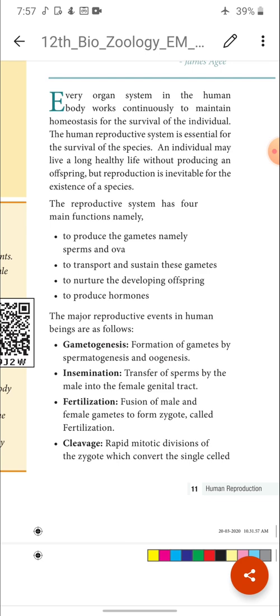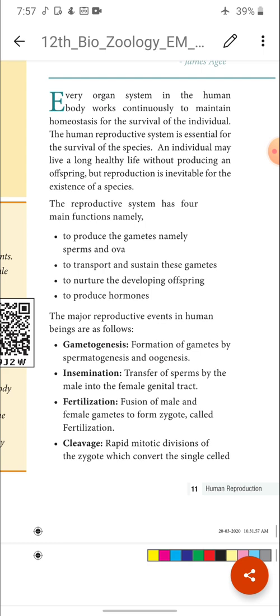And then insemination. What is meant by insemination? Yes, you know very well. Young ones are produced only if fertilization takes place, but the male gametes are present in the male parent and the female gametes are present in the female parent. So the male gamete should penetrate the female gamete and fuse its nucleus with the female nucleus. Only then does it form a zygote, which undergoes subsequent development, right? So the next process is insemination, that is, transfer of sperm by the male into the female genital tract.